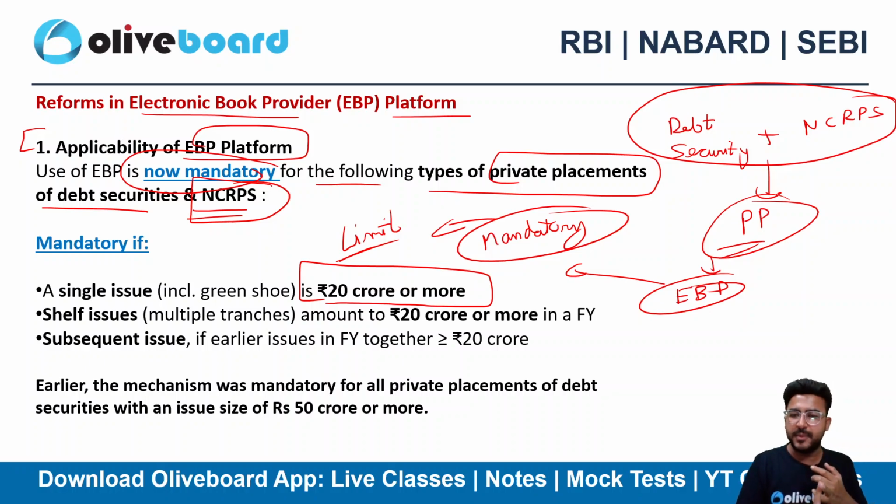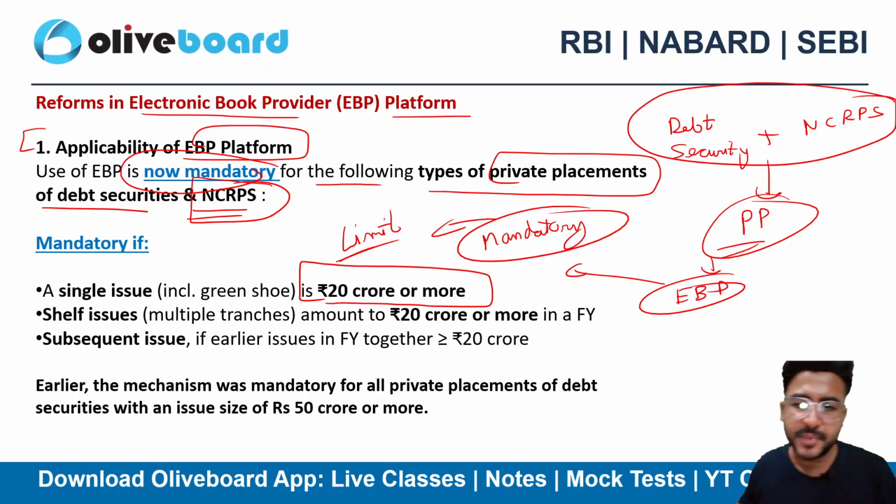Via EBP platform. Sir, what's the need of issuing it via EBP platform? Look, it's for efficiency purpose. It's for enhancing the transparency purpose, right? Because the issue size is huge. It's 20 crore or more than 20 crore. That's why we want to make it as transparent as we can, right? So there is an electronic platform that's in between to make it more transparent.